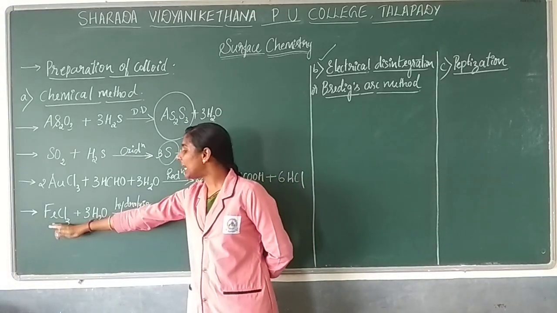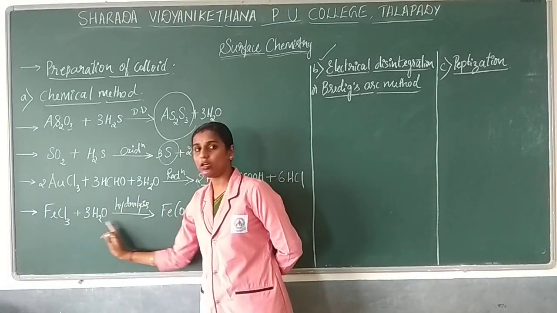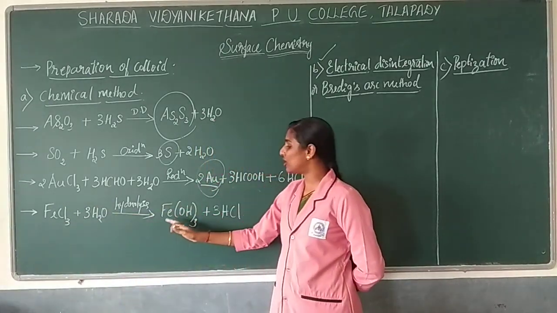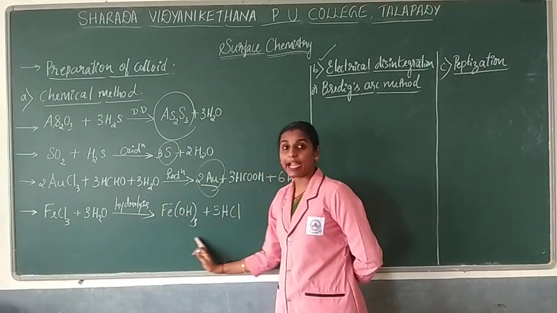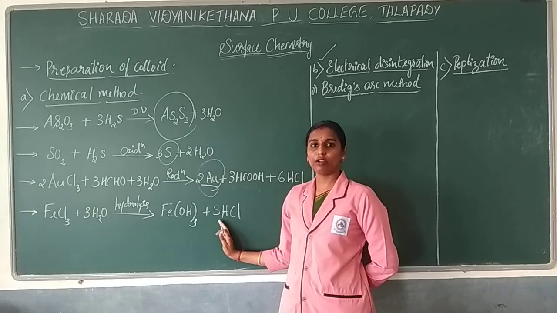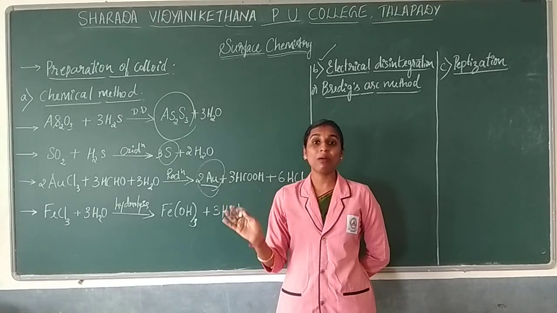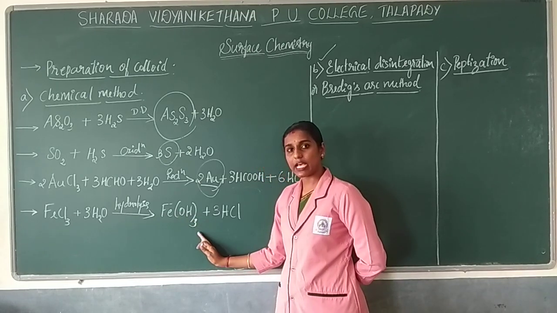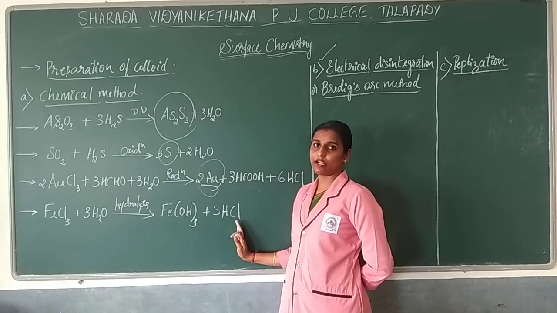Another method is iron chloride reacting with water by hydrolysis. Hydrolysis means the addition of water molecules. Iron hydroxide will form, since hydrolysis gives the product in the form of hydroxide. The byproduct will be hydrochloric acid.